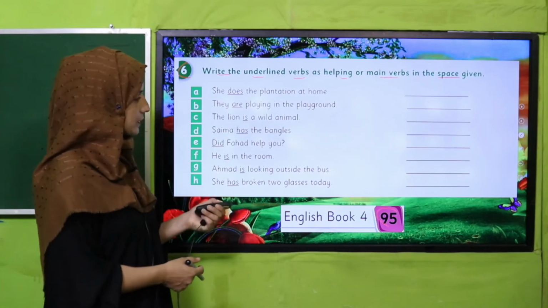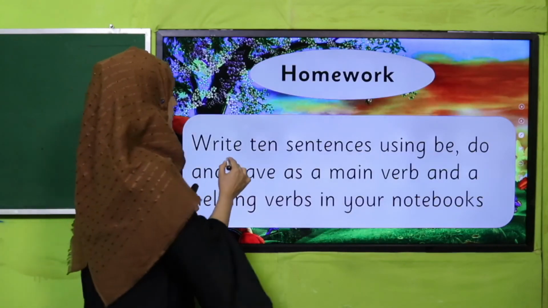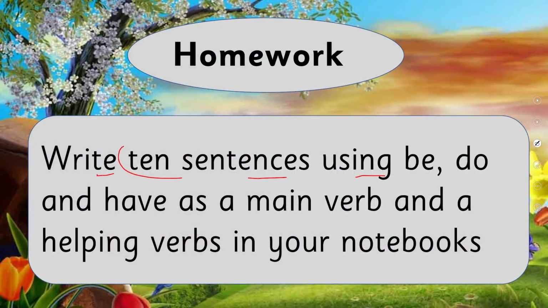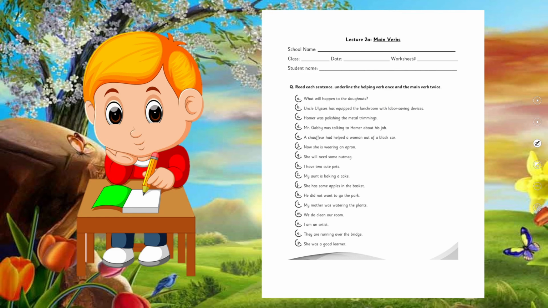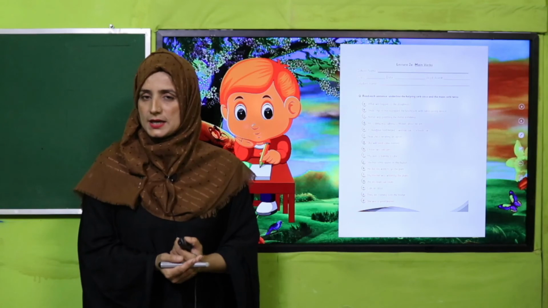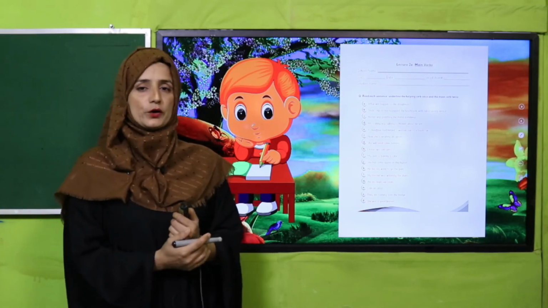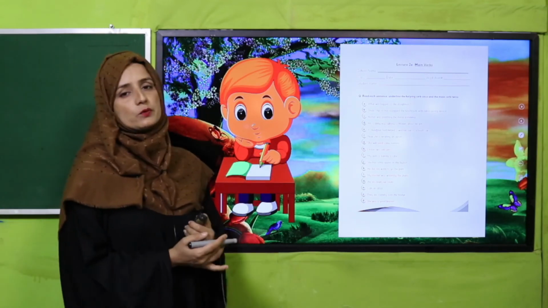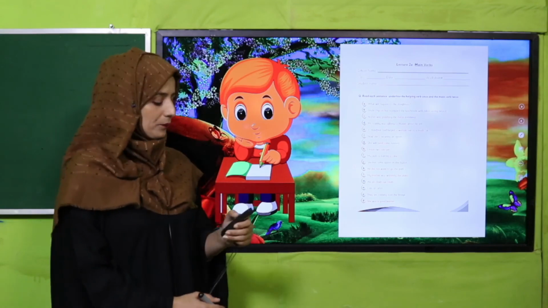Excellent job. Good. So what is our homework for today? Write 10 sentences using be, do and have as a main verb and as a helping verb in your notebooks. And yes, my dear fellow teachers, this is a worksheet and the worksheet link is given below. You should click it, download it, or you can modify it for your convenience. But provide that worksheet to your students in printed form.